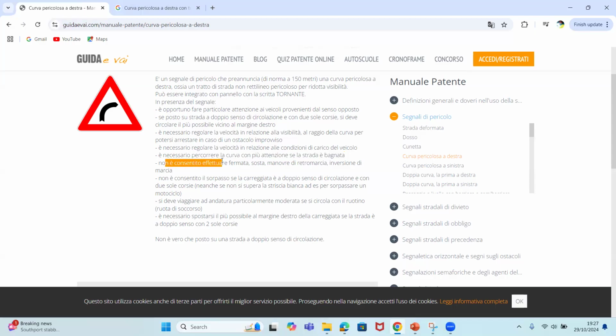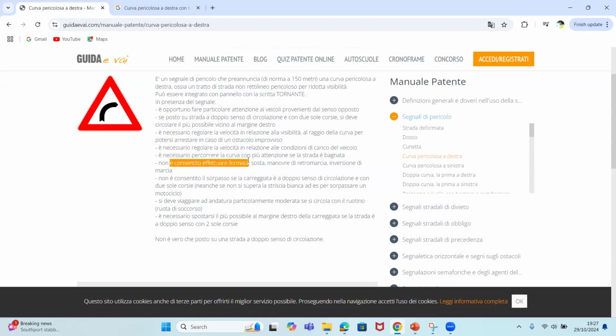Non è consentito. Now, students, what should I do? There's one of my students that I like very well. Anytime they do a quiz concerning this segnale, he always writes some things down. For example, where you know if you do sosta, where you know if you do fermata. You understand me? So please, only for those who want to do a quiz or exam by January, jot it down. Concerning here, they said, for this sharp curve, non è consentito effettuare fermata.